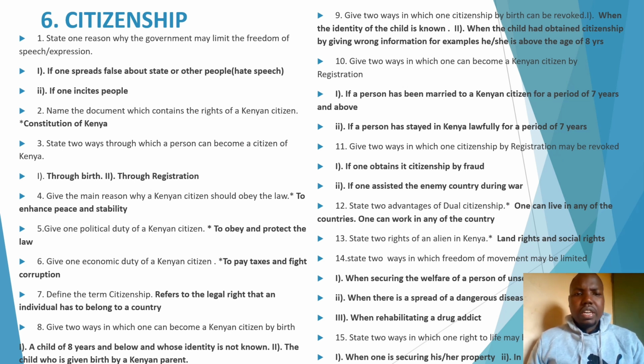Also know about economic responsibilities. Those 3 responsibilities: economic, political, and social. Ensure you know. Now, next question, question 5. Question 6, of course, we have done that.